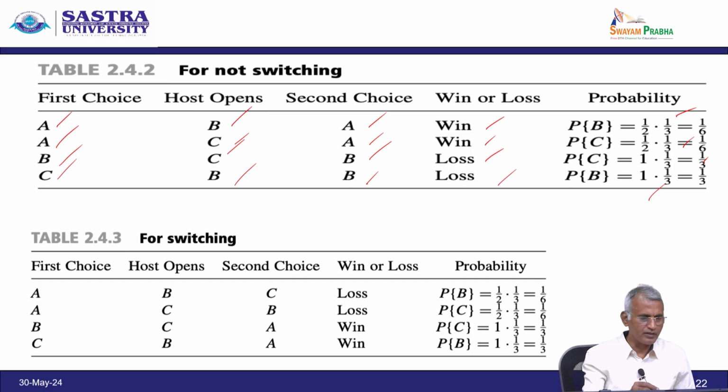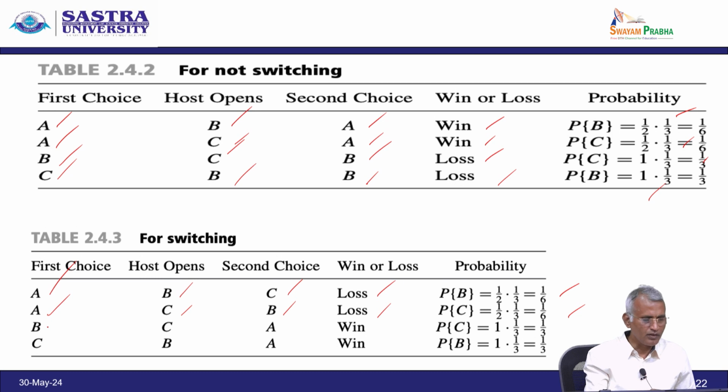Suppose for switching, the first choice A, host B, second choice C and the win or loss is loss, therefore, probability of B equals 1 by 2 into 1 by 3 is 1 by 6. First choice is A and host opens C for the switching and second choice is B and lost the game, probability of C is 1 by 2 into 1 by 3 is 1 by 6.